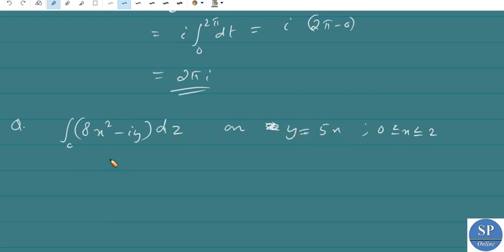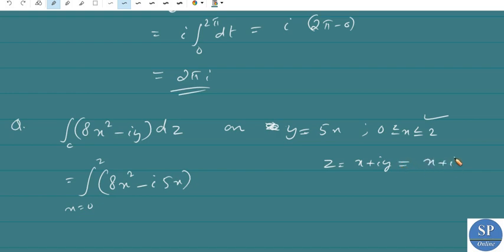So we can directly write this integral as the integral over C, with x varying from 0 to 2, of 8x square minus i into y, where y is 5x, into dz. Here z is equal to x plus i y, which is x plus i 5x.